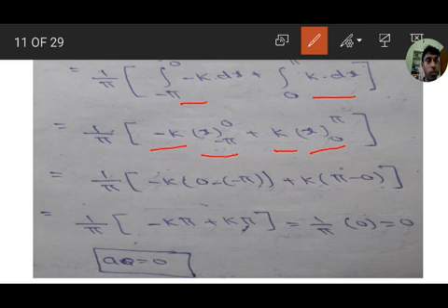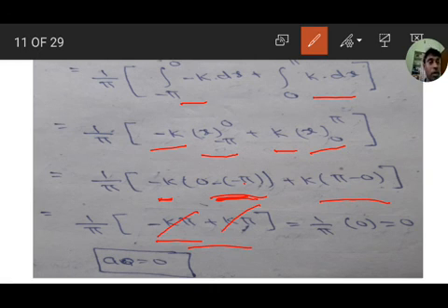1 by pi into minus k, upper limit 0 minus of minus pi, k times pi minus 0. So minus of minus becomes plus. So minus k pi here, plus k pi. Minus k pi plus k pi cancel. 1 by pi into 0 equals 0. Therefore the a naught value is 0.